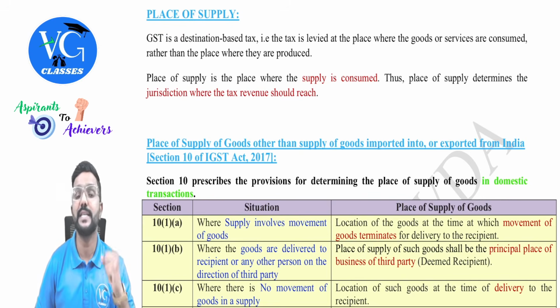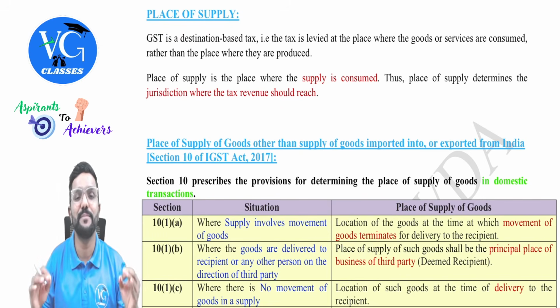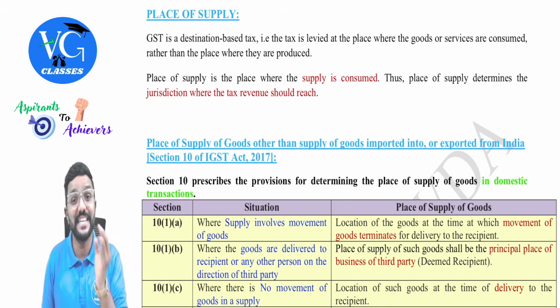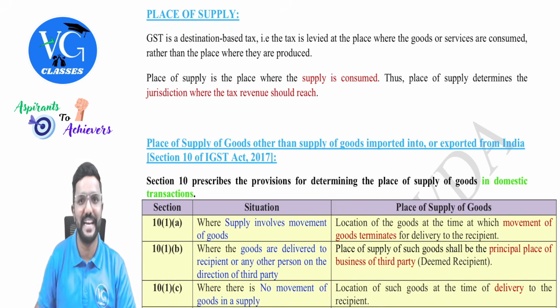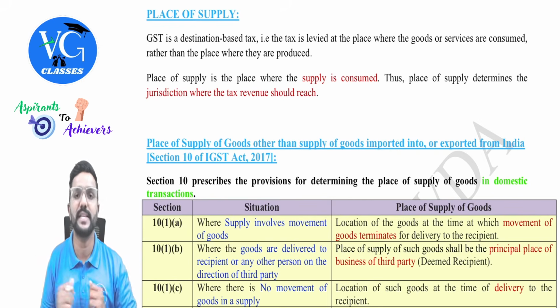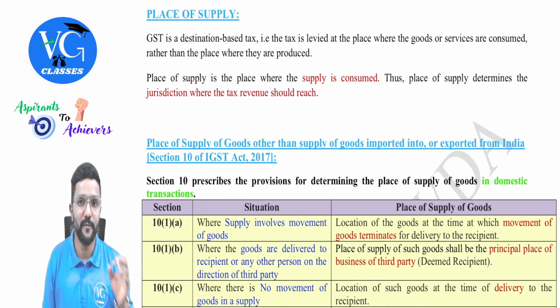Okay. And GST is called what? Consumption based tax or destination based consumption tax. So the tax revenue has to go to the destination state. So that is why the place of supply will play a major role. The government, especially the central government, when they levy and collect the IGST, should know with whom they have to share that revenue. So for that, place of supply is very important.